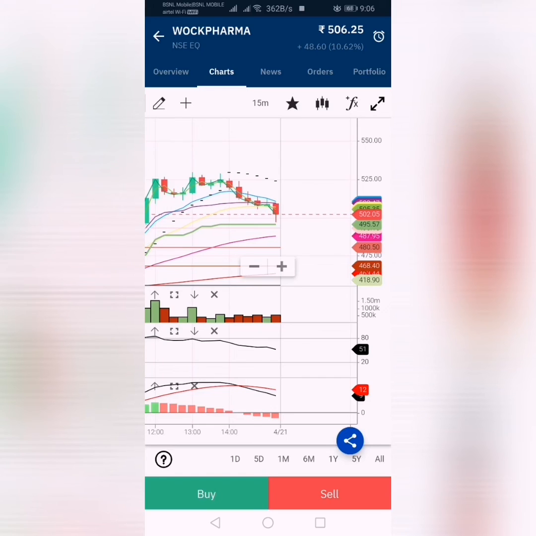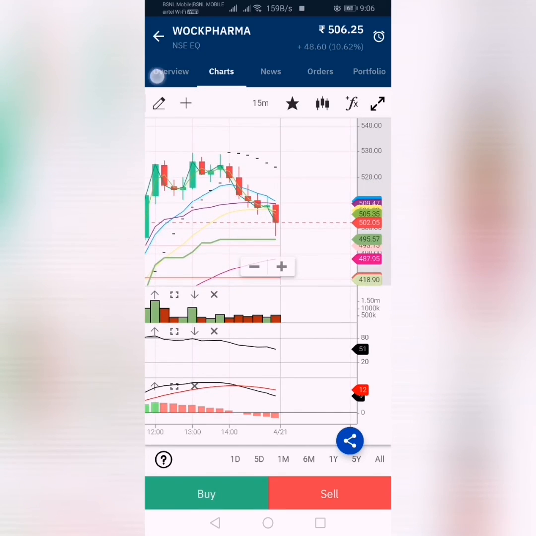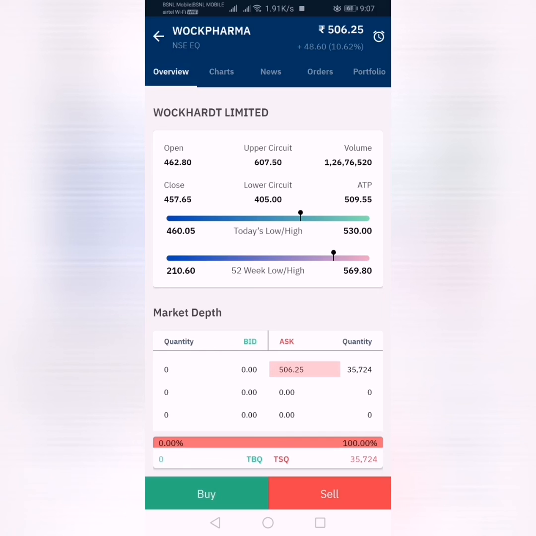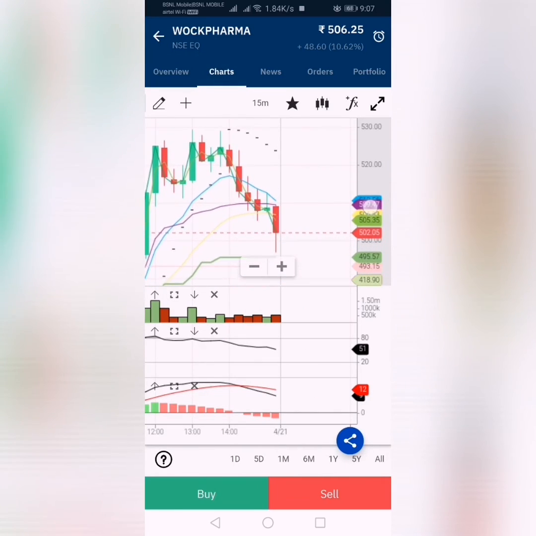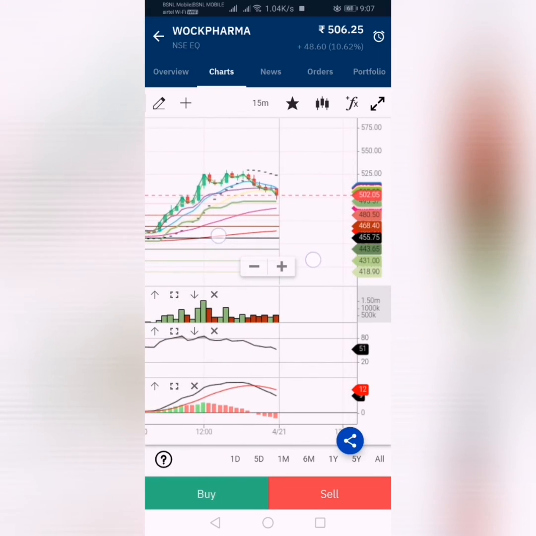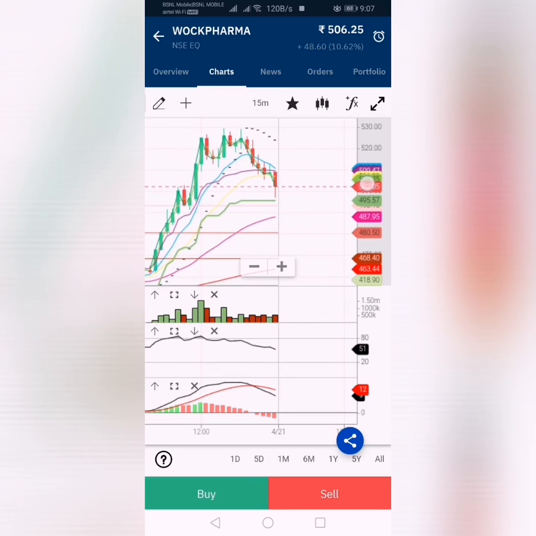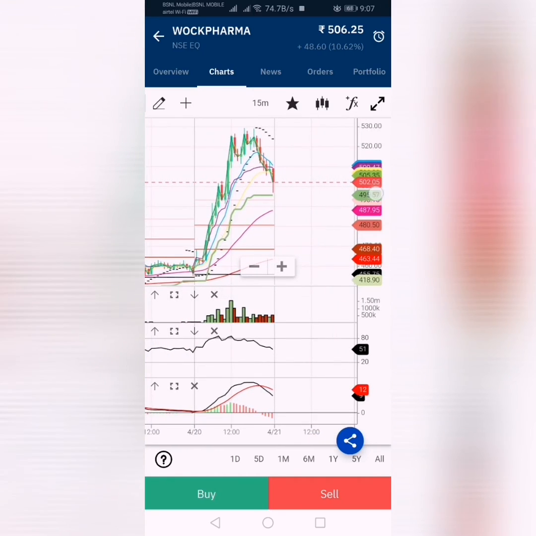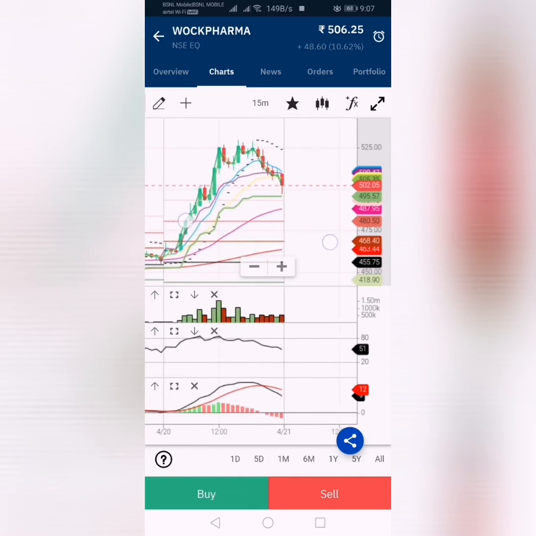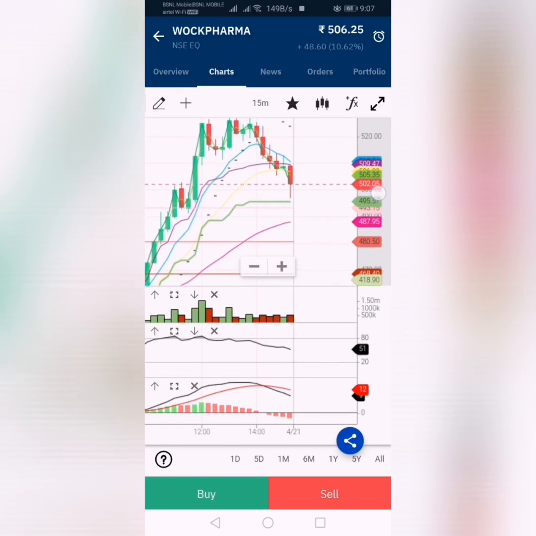Cross check yourself and take the decision whether to trade or not. You must have the knowledge to analyze the chart. Do paper trading if you want. Practice as much as possible in paper trading. Don't go for live trading without knowledge. Okay, learn.